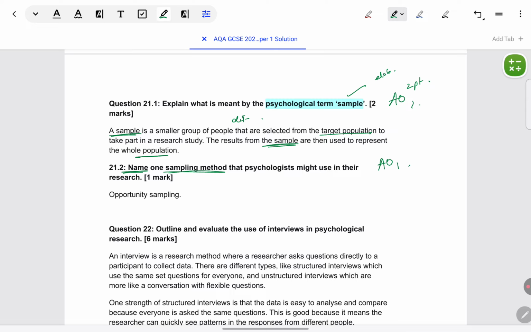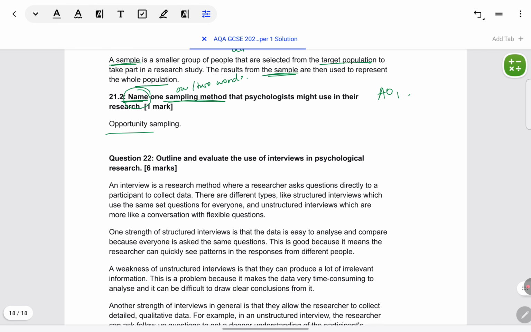Name one sampling method psychologists might use. Totally AO1 question. Name is the only command term, answer in 1-2 words. No elaboration needed. Opportunity sampling, otherwise you've studied stratified, volunteer, purposive, you could give any.